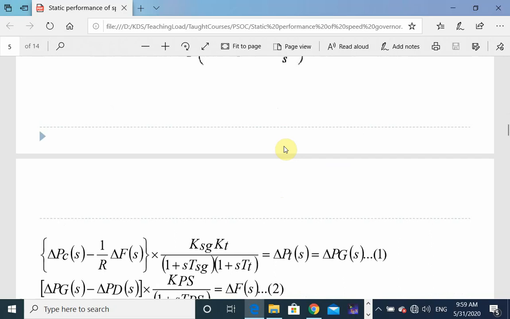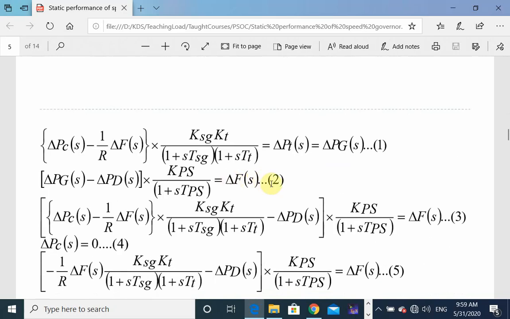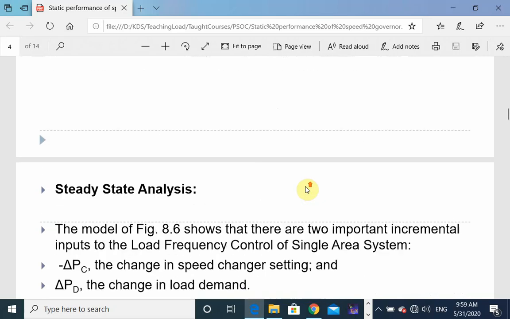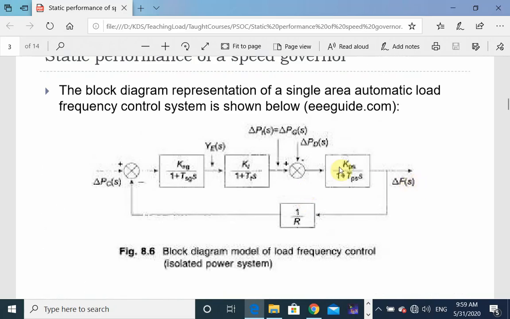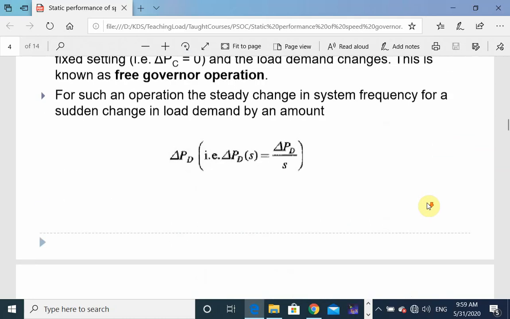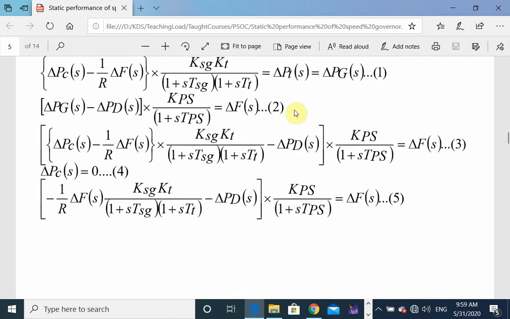Second equation is how delta Fs is obtained. For obtaining delta Fs, we have the positive signal delta PGS and the negative signal delta PDS. The error signal is delta PGS minus delta PDS, multiplied by KPS over 1 plus TPS into S, and the output is delta Fs. So the second equation is this.